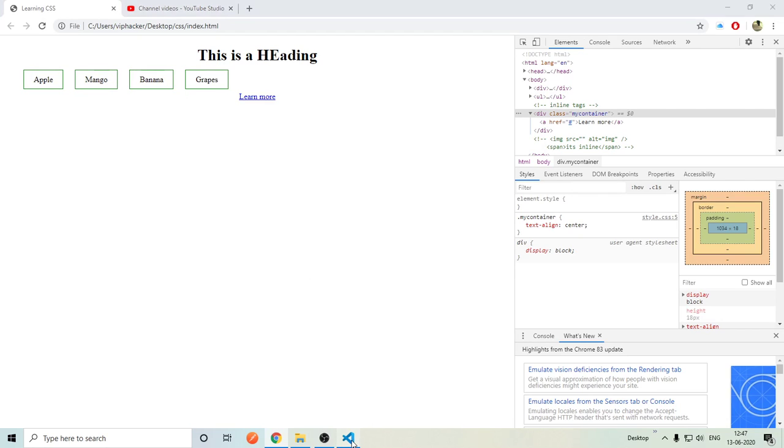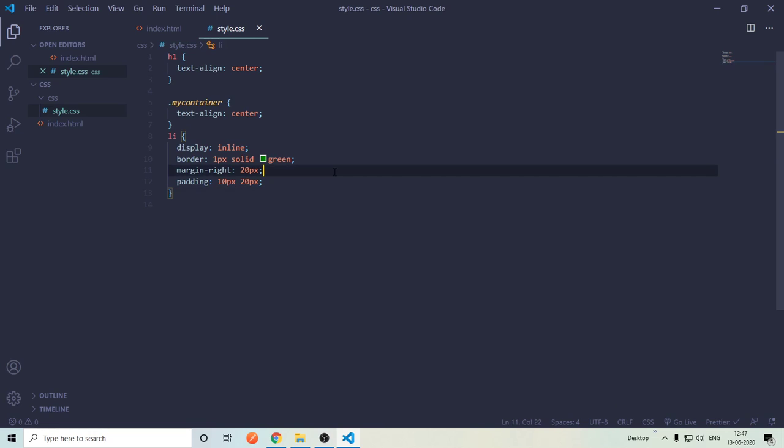Okay, now there is one more display property which is called flex, but I will cover it in the next video or later, because it's a difficult part of CSS, so I will make a full video on it later.